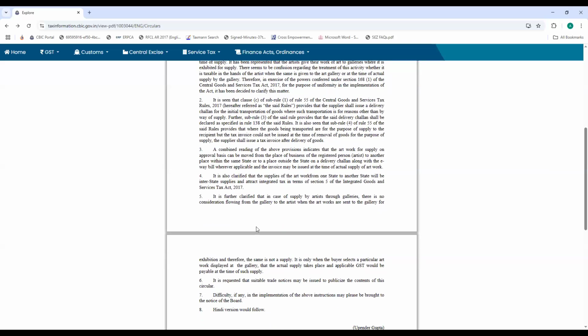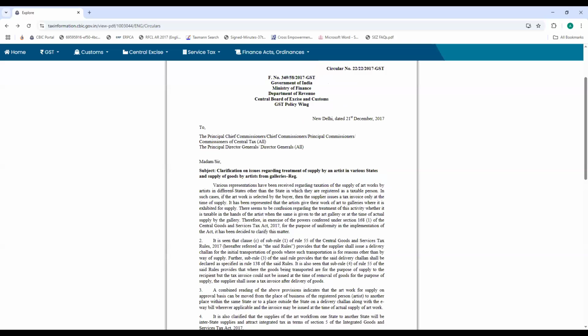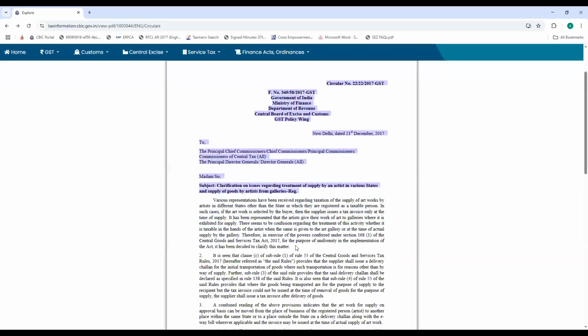Yes, I have shared the circular wherein in para 5, see, the background has been discussed here in para 1 that various representations have been received regarding taxation of the supply of the artwork by artists in different states other than the state in which they are registered as a taxable person. In such case, if the artwork is selected by the buyer, then the supplier issues the tax only at the time of supply. It is represented that the artists give their work of art to galleries when it is exhibited. There seems to be confusion regarding treatment of the activity, whether it is taxable in the hands of the artist when the same is given to the art gallery or at the time of actual supply by the gallery.